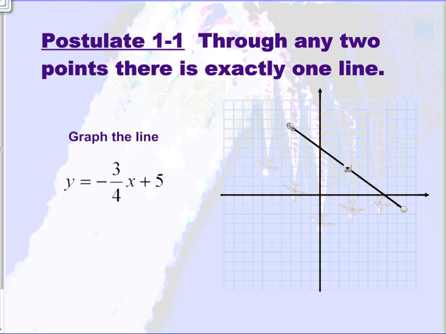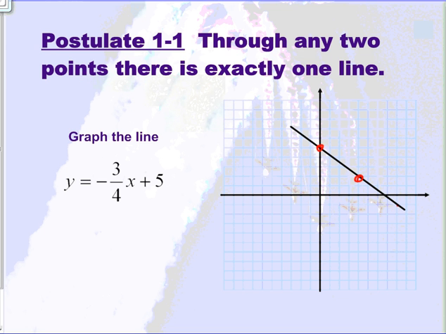We will concentrate, for the purpose of this postulate, on this point and this point. Between any two points, there's exactly one line. There is no way to create another line between these two points. That is the only line that is created by those two.